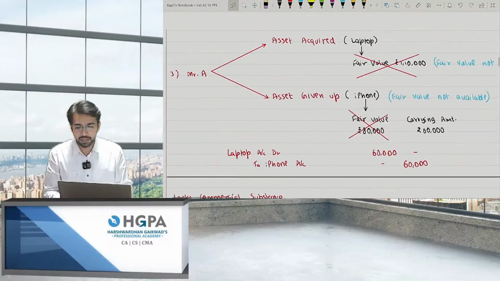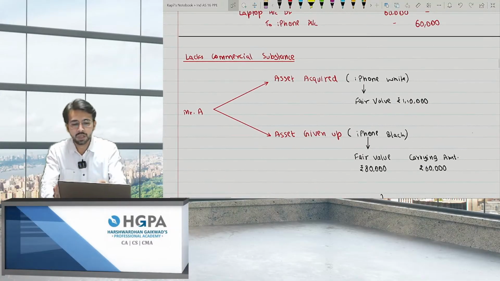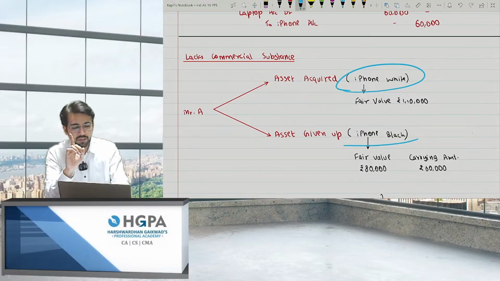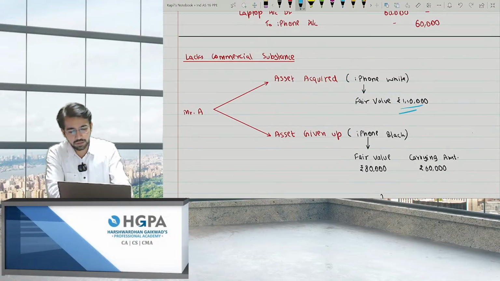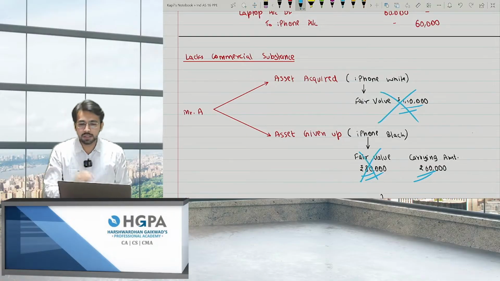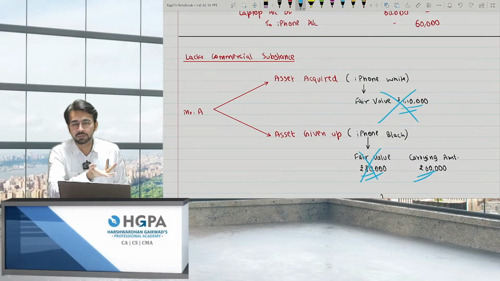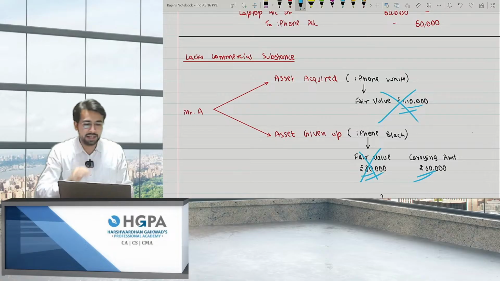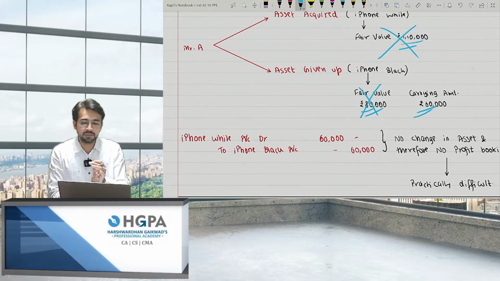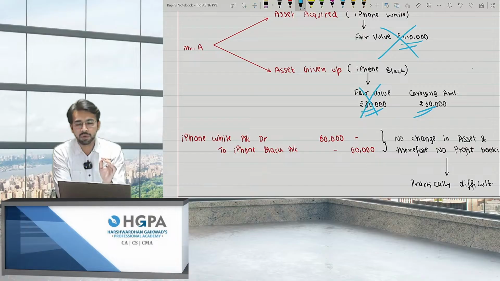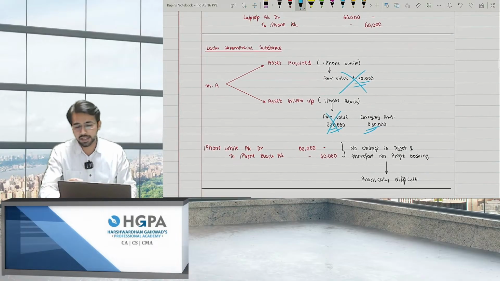For example, I've given the example over here. Asset acquired, iPhone white. Asset given up, iPhone black. Both the fair values are given and also the carrying amount is given. I'll say the fair values are of no use to me because it lacks commercial substance. It is iPhone to iPhone. When the exchange is of such a nature that the same asset is acquired by giving up the same asset, you will not record any profit or loss. You just have to record at the carrying amount. So the entry will be iPhone to iPhone, that is white to black, 60 itself, and no profit booking will be possible. Okay, so these are the exchange points.